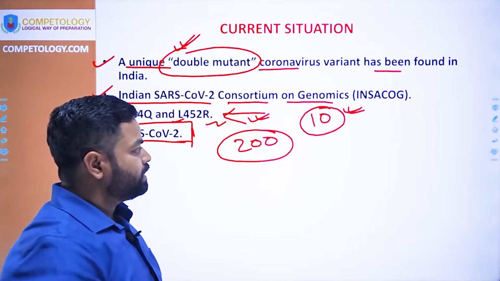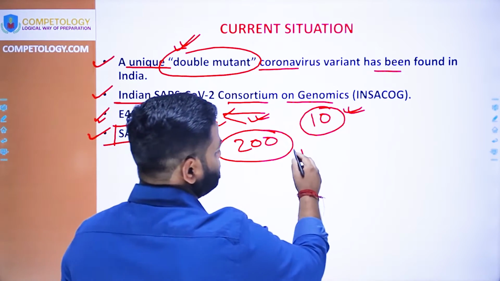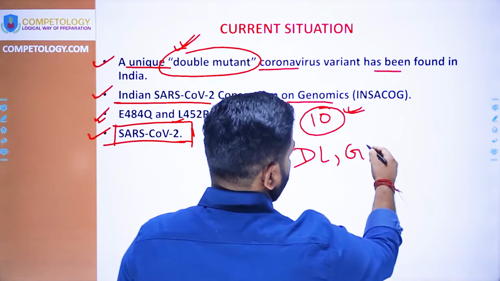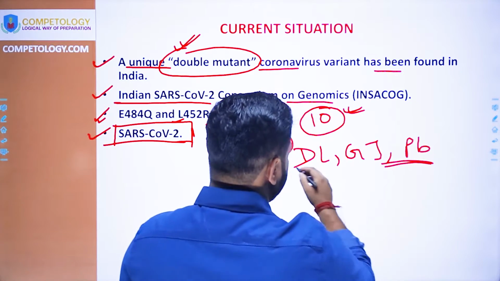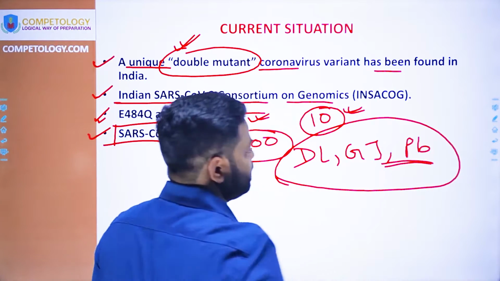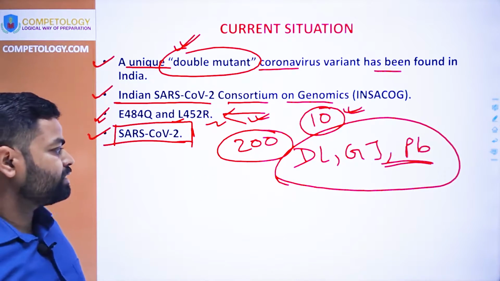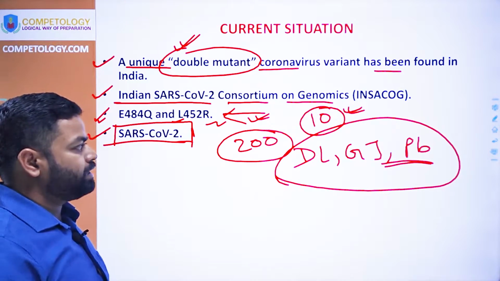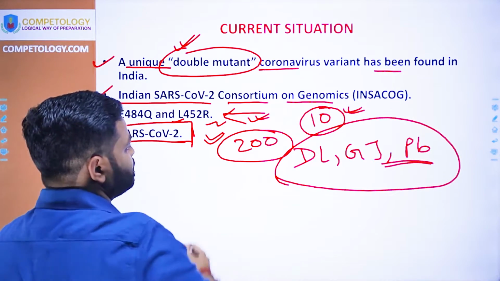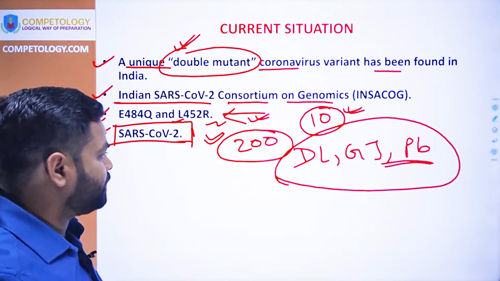Thereafter, some samples have shown the mutation in Delhi, Gujarat, Punjab, etc. Recently we have seen that these are the states facing a spike in new COVID cases, and Maharashtra is leading in the cases of new COVID infection.